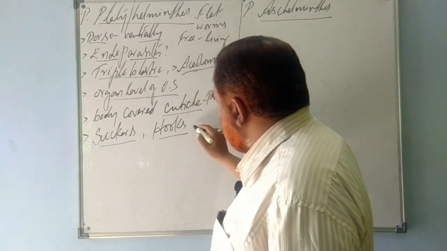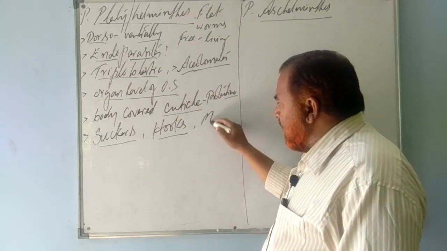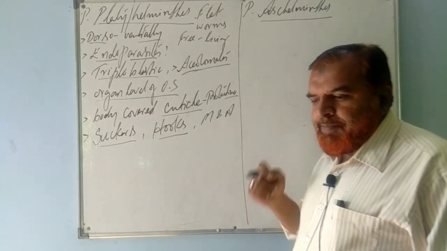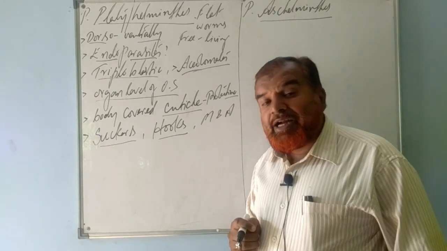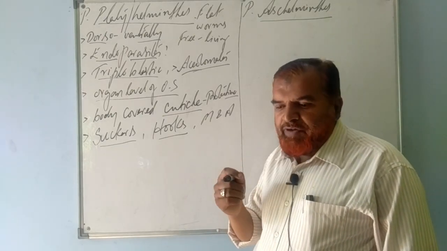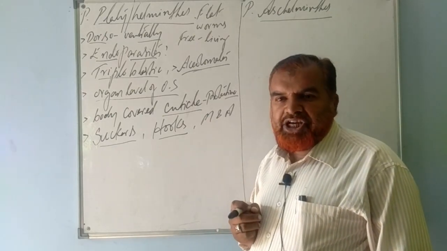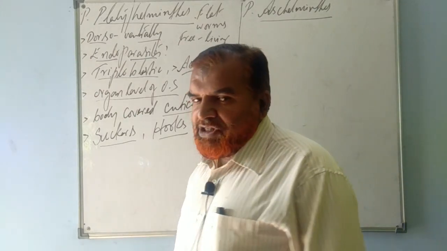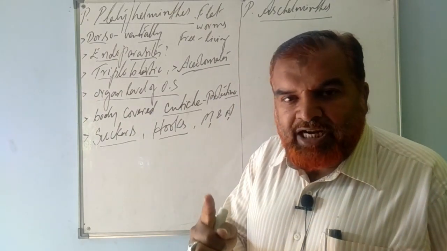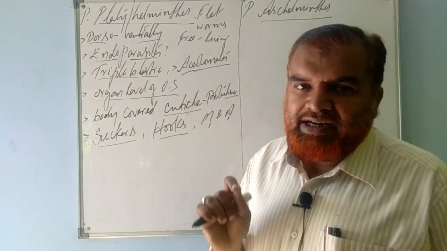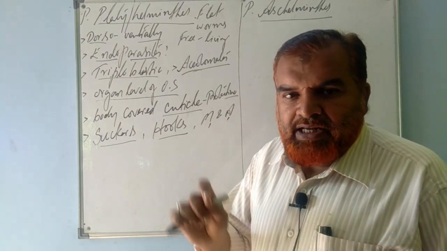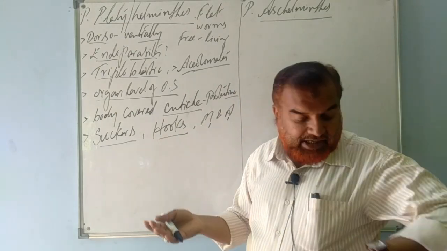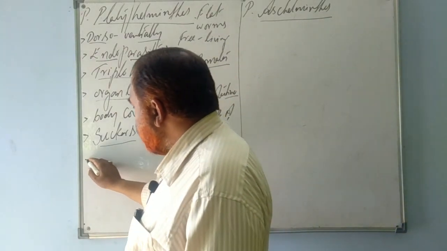They have a mouth and also an anus. When the animals have a mouth and anus, we call the digestive system complete type, because one opening is for eating, the other opening for defecation, right? So here the digestive system is of what type? Complete type. But I told you that the digestive system is poorly developed, not well developed. Why? Because they reside in such an environment where they get digested food. Next, clear?